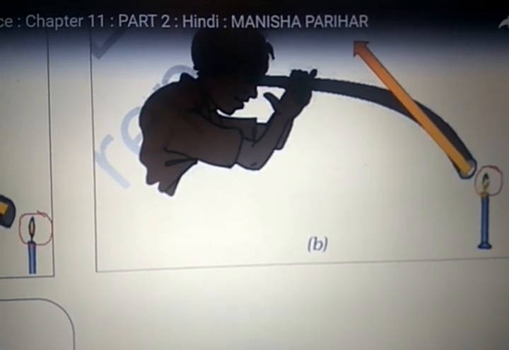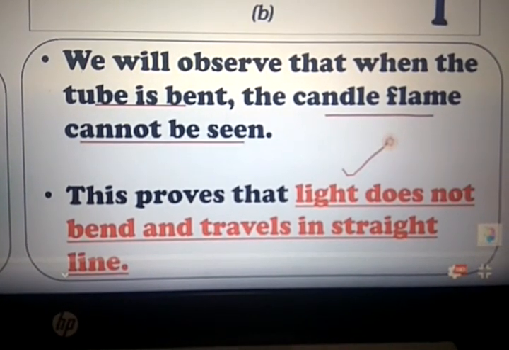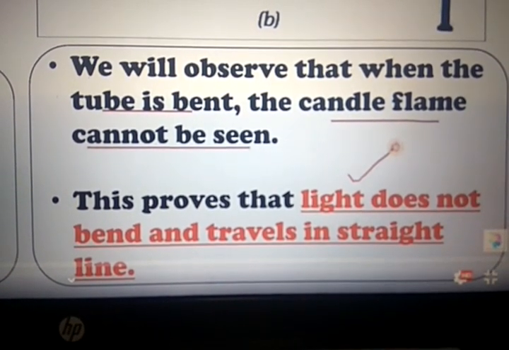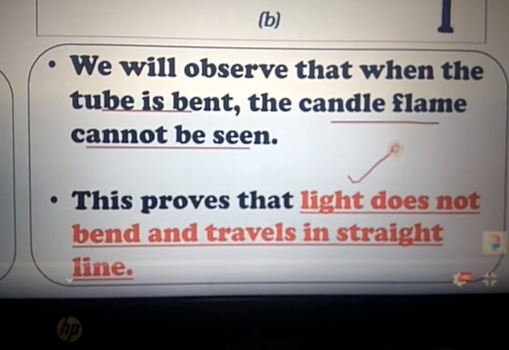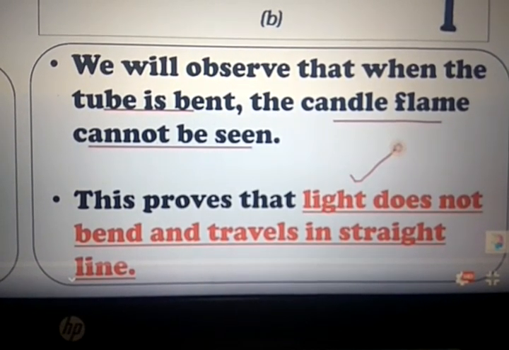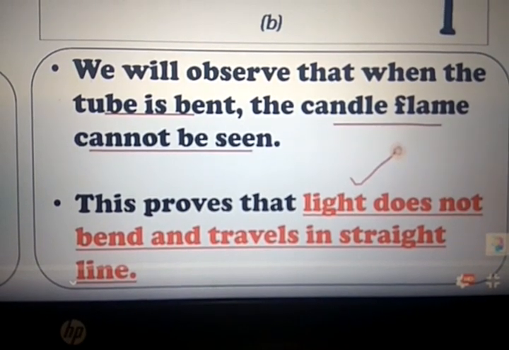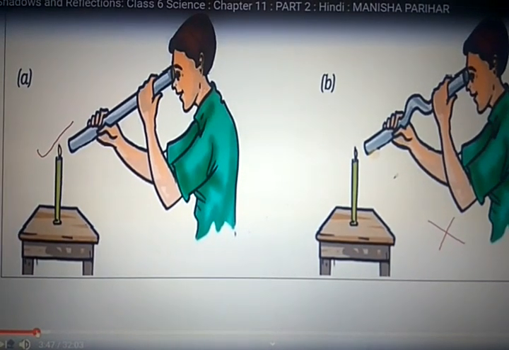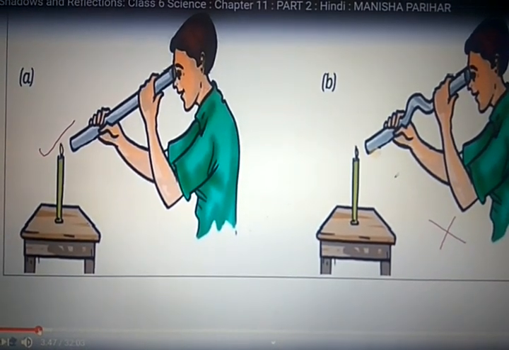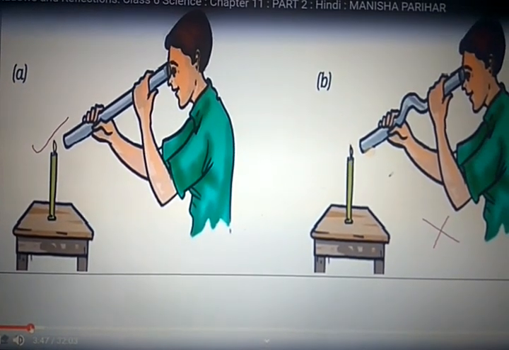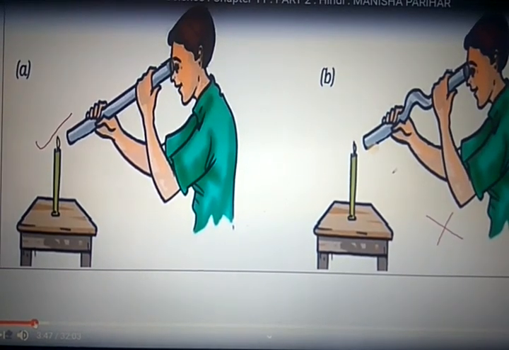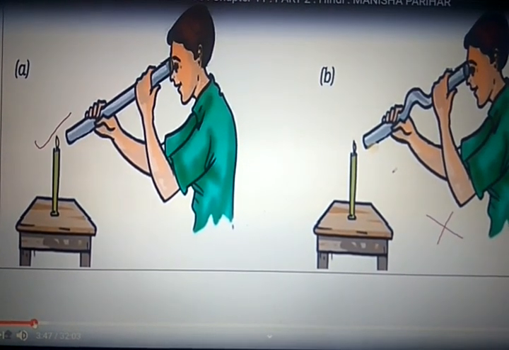See some more examples for that. We will observe that when the tube is bent, the candle flame cannot be seen. This proves that light does not bend and travels in a straight line. In case A, you can see the candle, but in case B, you cannot, because in the first case the pipe is straight. In the second case B, the pipe is not straight, it is bending from the middle.